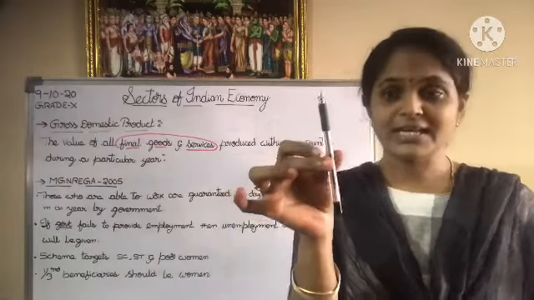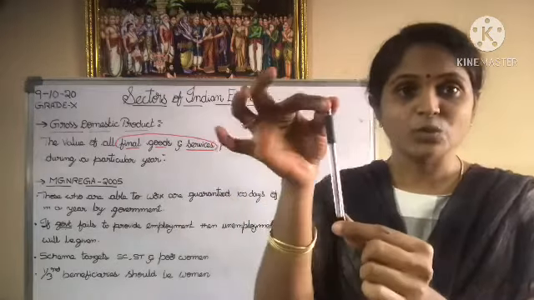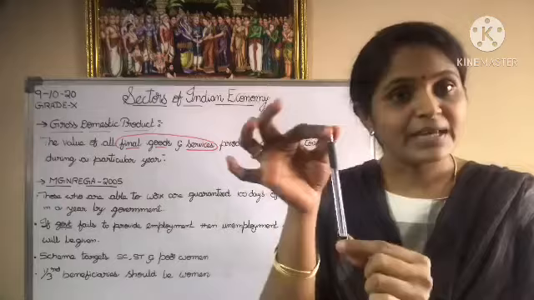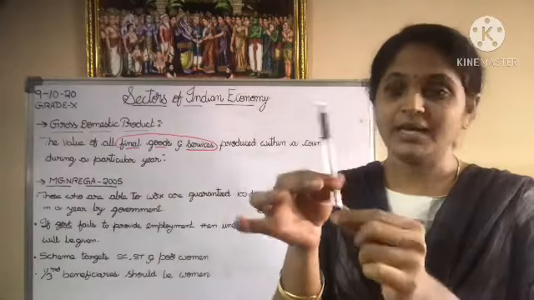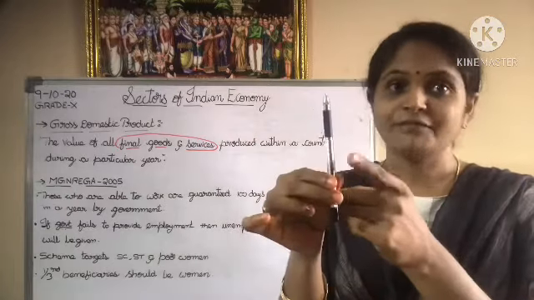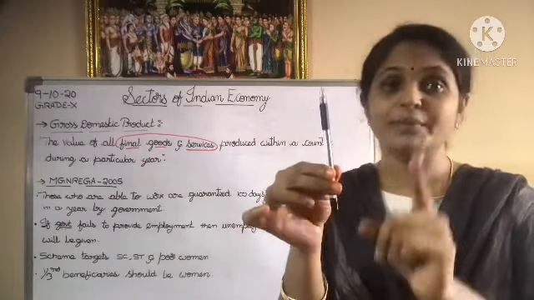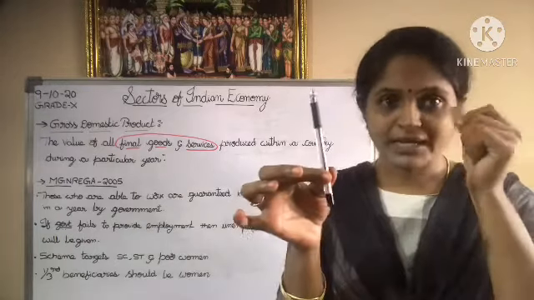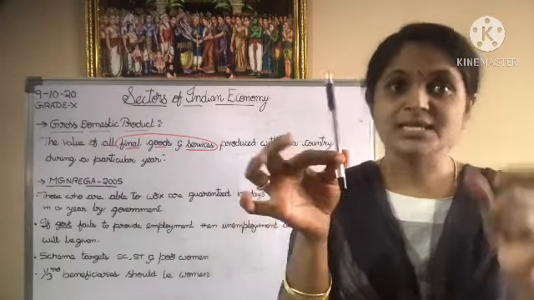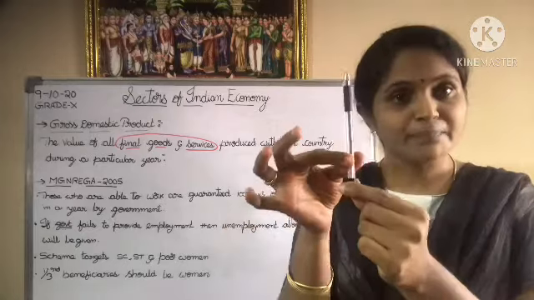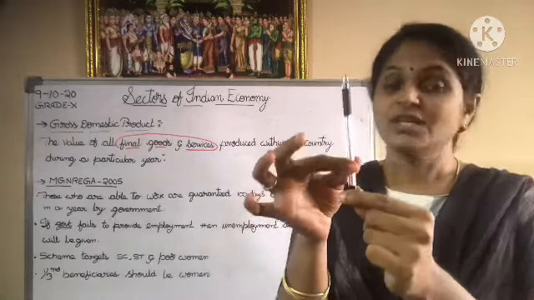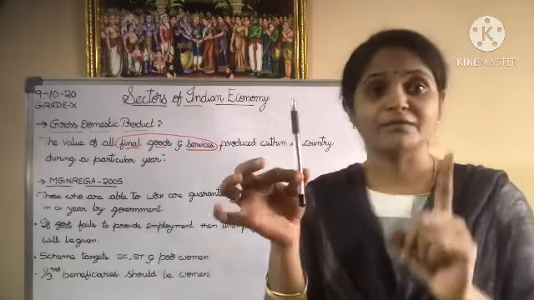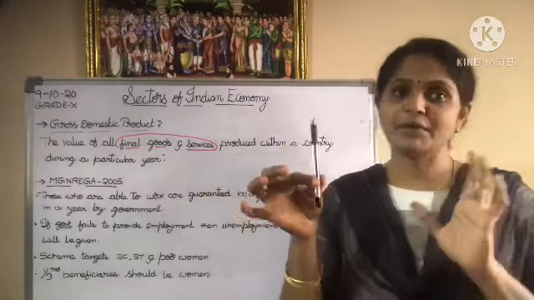Did you understand? This pen is the final good which we get. So when we are calculating GDP, the value of this final good only should be considered. So you are buying this pen in the market, you may buy it for some, say, 7 rupees. So the value of the pen is 7 rupees. So that only will be considered when you calculate the GDP of a country.